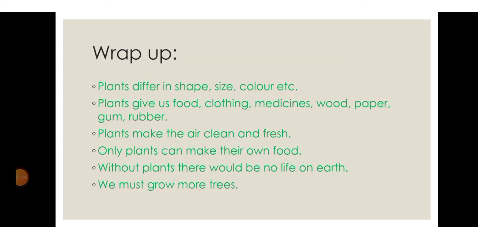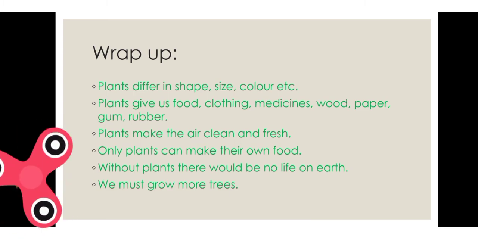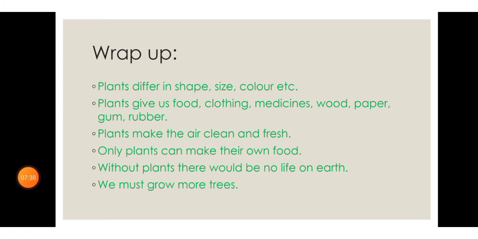Now let's learn what we learned from the lesson. Plants differ in shape, size, color and so on. Plants give us food, clothing, medicine, wood, paper, gum and rubber. Plants make the air clean and fresh. Only plants can make their own food. Without plants there would be no life on the earth. We must grow more and more trees. So this is all about the plant kingdom.